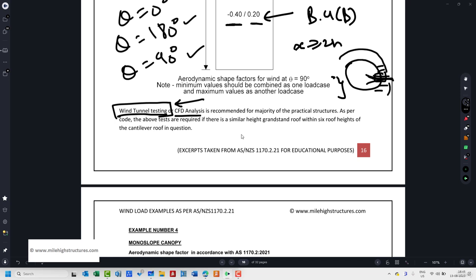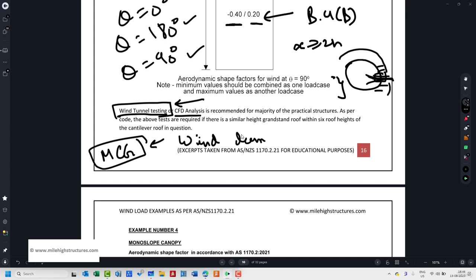If we're talking about very large cricket stadiums such as Melbourne Cricket Ground, if you have to design a stadium as large as that, we more or less need to take the support of wind tunnel testing.